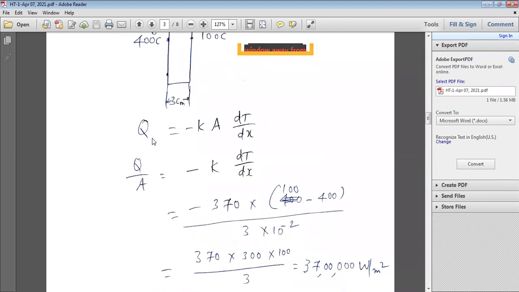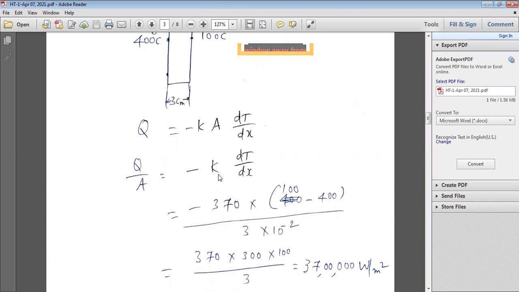If nothing is mentioned in the problem, you can take per unit area heat transfer. So from this equation, Q by A is equal to minus K dT by dx, where K is the thermal conductivity of the given material, dT is the temperature gradient, and dx is the thickness.